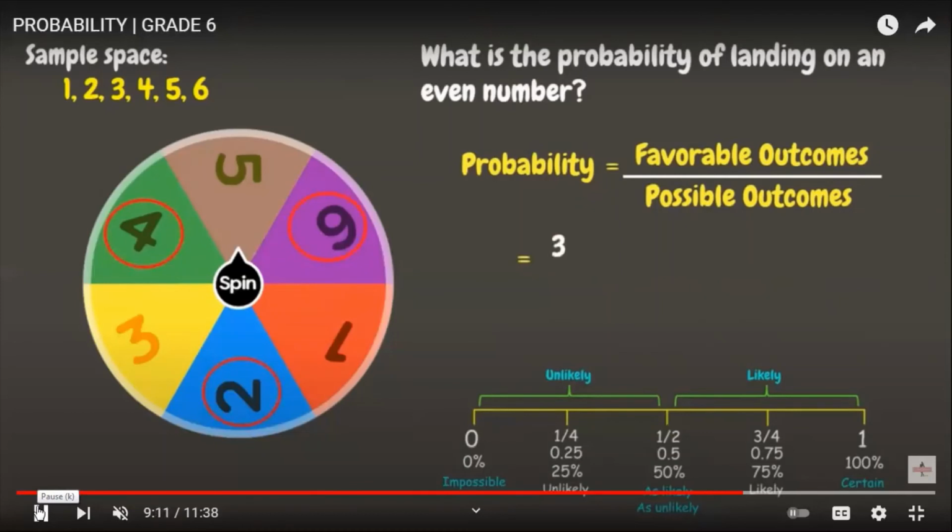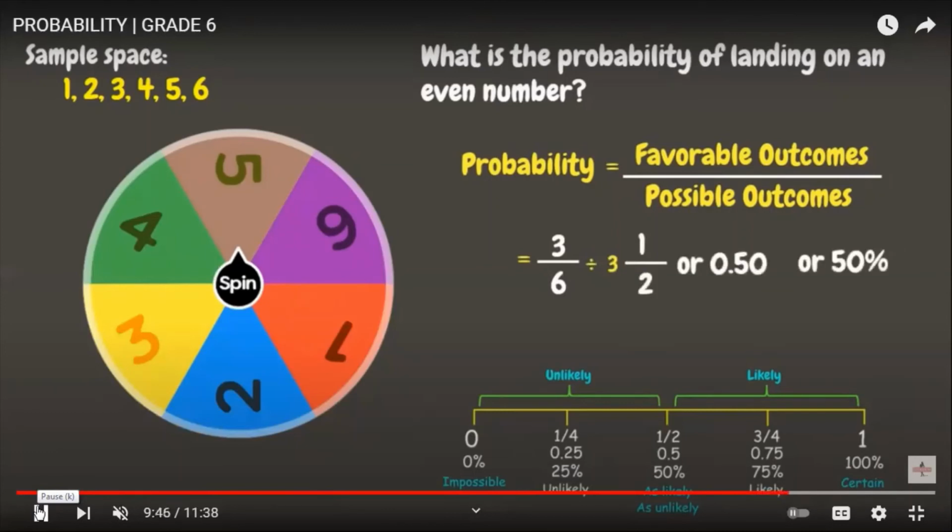We have 3 even numbers out of how many possible outcomes? We have 6 possible outcomes. So 3 divided by 6. The greatest common factor of 3 and 6 is 3. So 3 divided by 3 is 1, and 6 divided by 3 is 2. So we have 1 half. And if we divide 3 by 6, we get the answer of 0.5, or 50%.